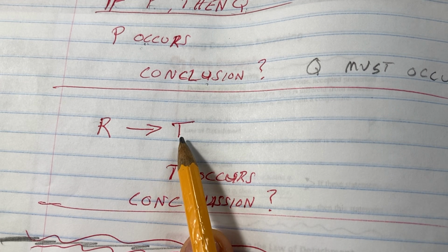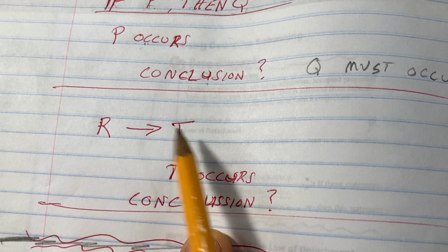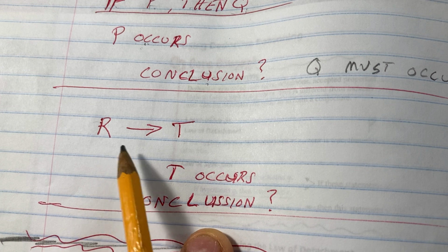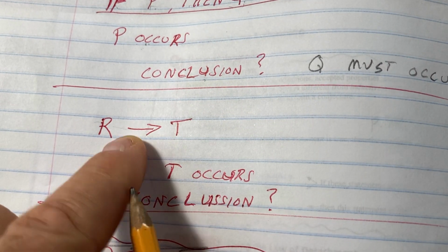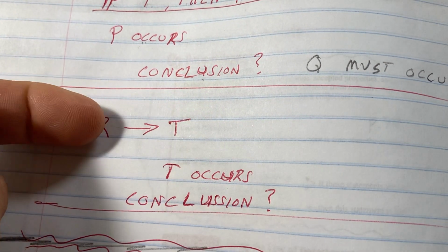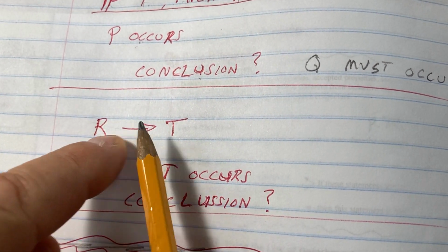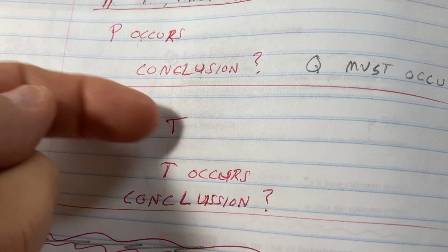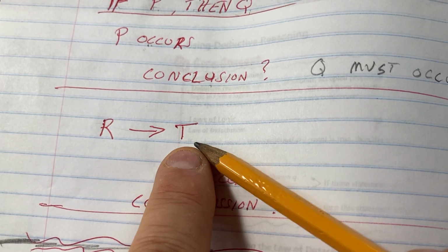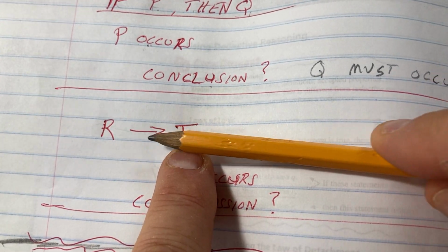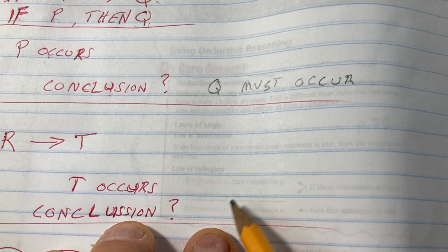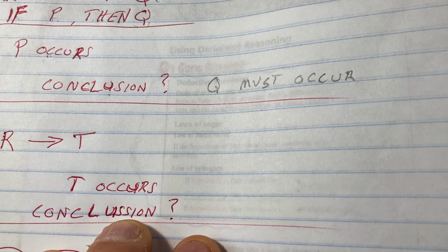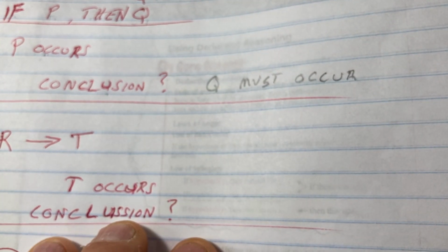This is the second part, the conclusion of the if-then statement. Because this part occurs doesn't mean that one has to occur. Remember, that arrow is going this way. If this one occurs, then that has to occur. But if T occurs, it does not necessarily mean that has to occur. So in this case, no conclusion possible.